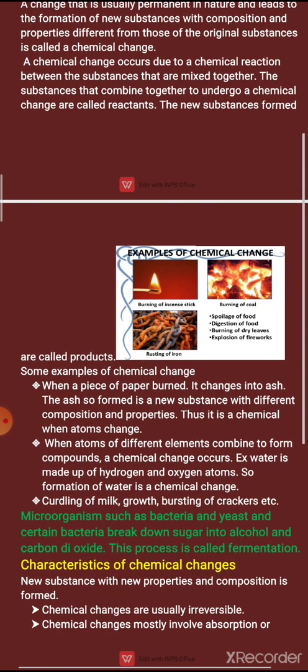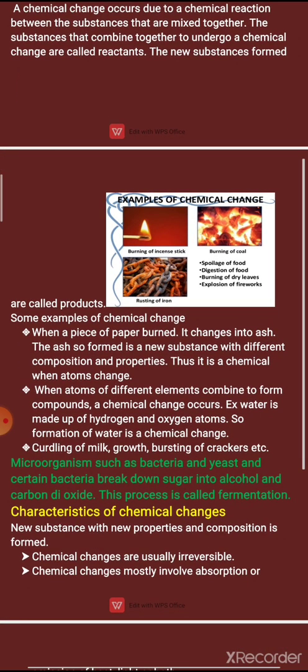Children, when a piece of paper is burned, it changes into ash. Can we form it again back into paper? No, we cannot get paper back after burning it. The ash so formed is a new substance with different composition and properties. Means the properties of ash will be different from paper. Thus, it is a chemical change when atoms change. Second, when atoms of different elements combine to form compounds, a chemical change occurs.